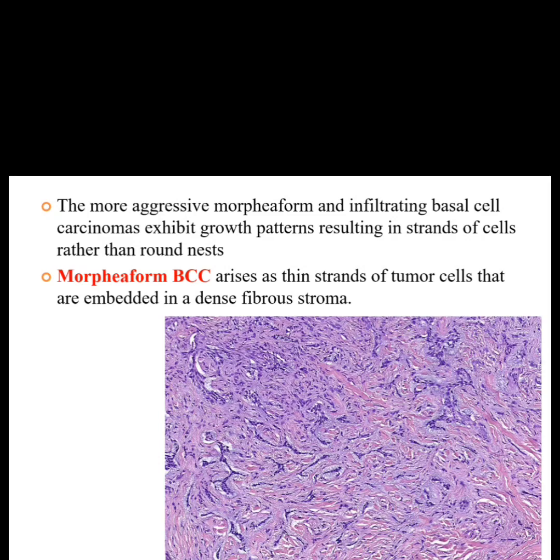So in the other variants which you read till now, what we have seen? We have seen the basal cells, they are arranged in a nest like pattern. But in the morpheaform what we see? We see very thin strands of the cell. These are seen on the dense fibrous stroma.